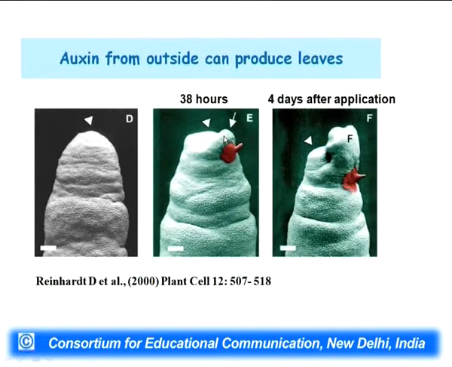In fact, if you allow it to grow for a few more days, like in this slide, this was the picture I showed you, which was 38 hours after oxygen application, and if you grow it for another 4 days, you should be able to see almost a leaf-like structure coming up on the pin mutant background. So, this experiment tells you that oxygen is necessary as well as sufficient for inducing a leaf on the shoot apical meristem.